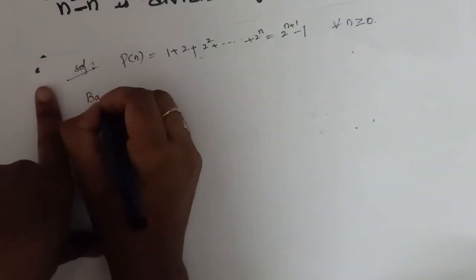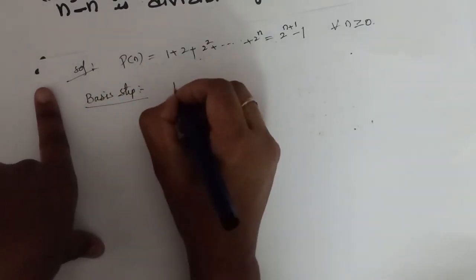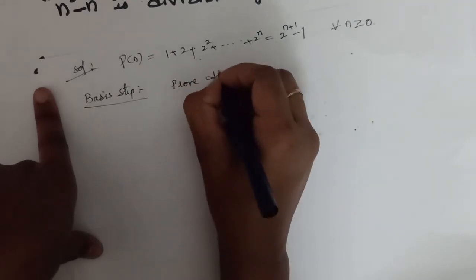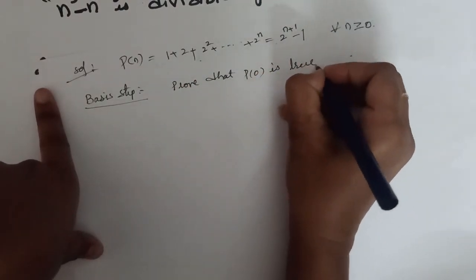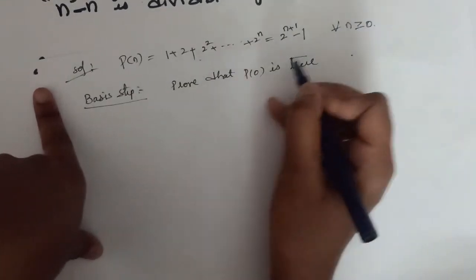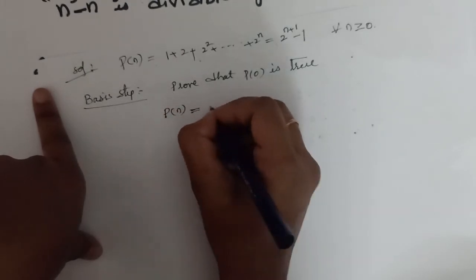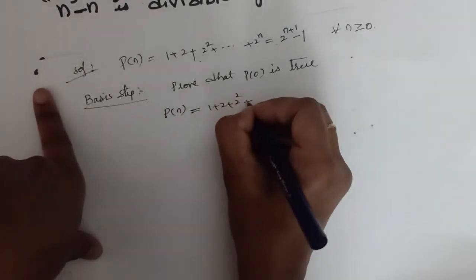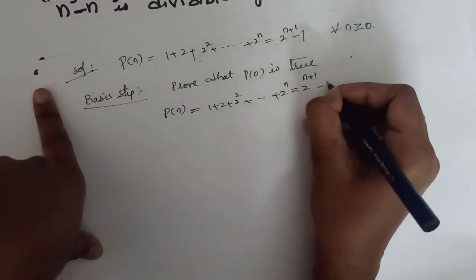Okay, we complete two steps here. One is the basis step. Under this basis step, prove that P of 0 is true. So here P of n is 1 plus 2 plus 2 square plus so on plus 2 power n is equal to 2 power n plus 1 minus 1.